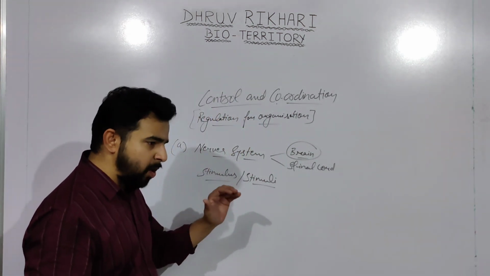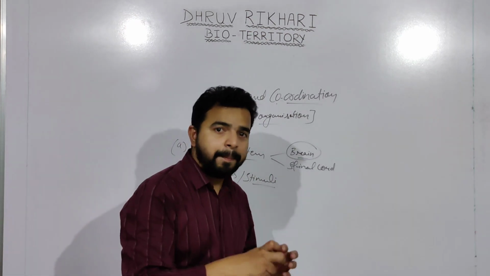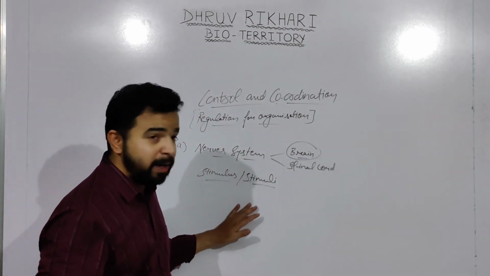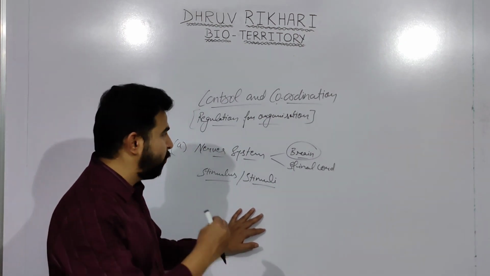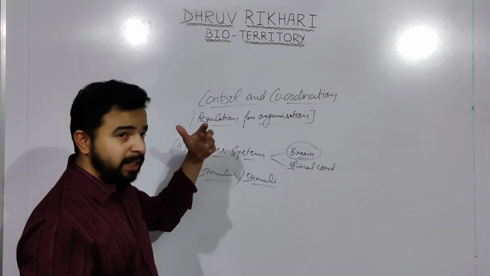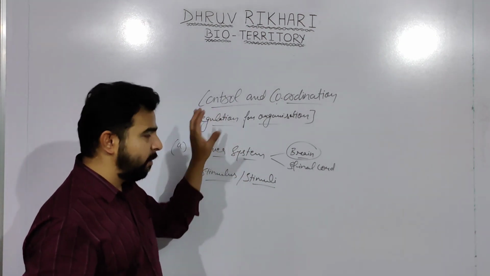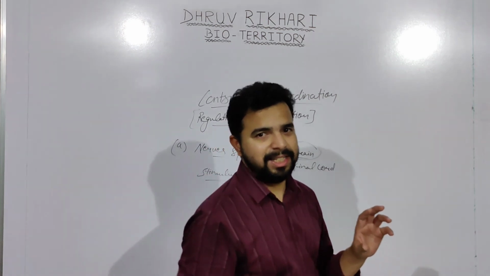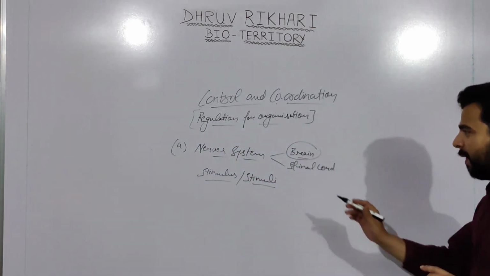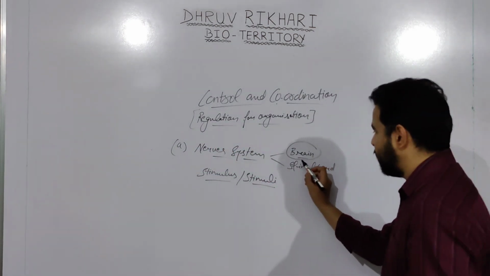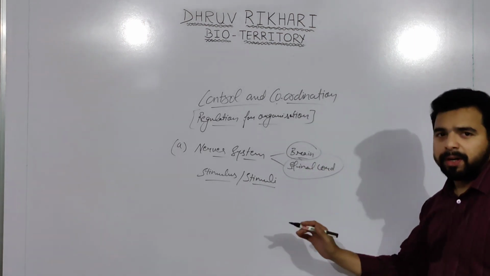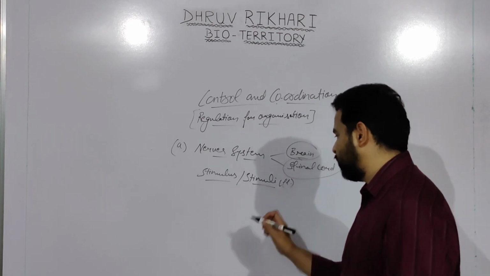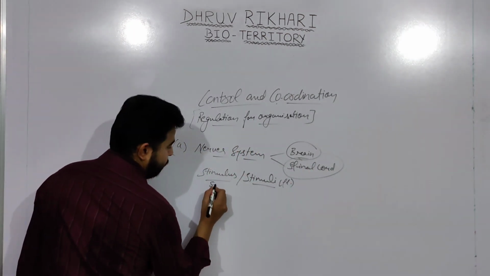Stimuli are the things towards which our body is responding, and our body responds by receiving signals from the external environment. So stimuli play a very significant role, and towards these stimuli or the external surroundings, our body regulates for organization. Here we are discussing the brain and the spinal cord, and we have seen what stimuli are. Stimuli is the plural and stimulus is the singular.